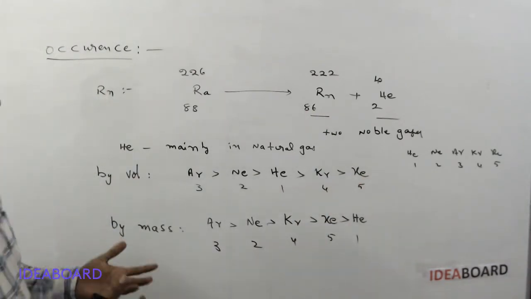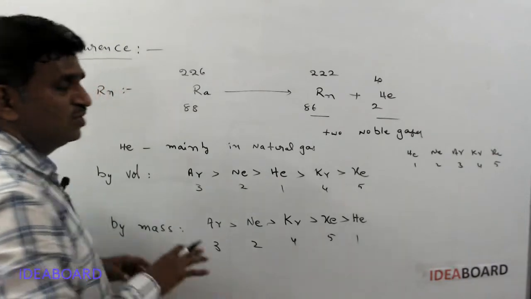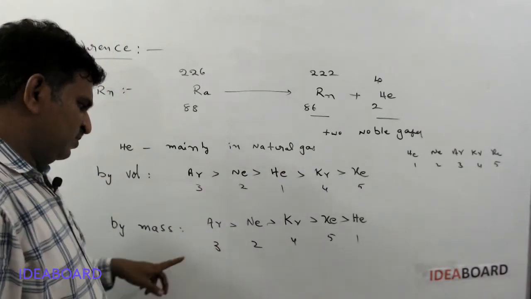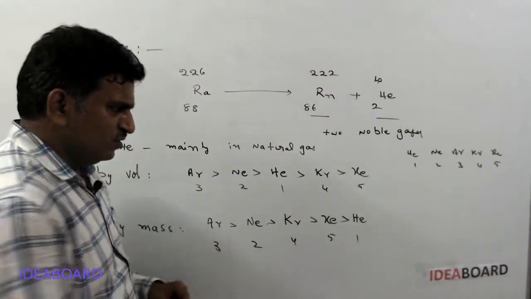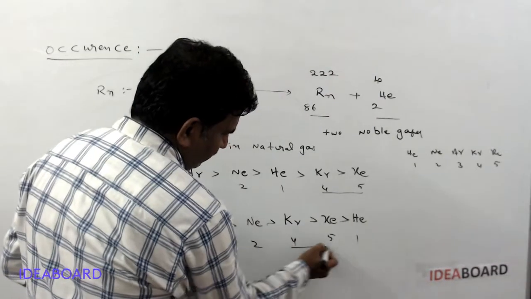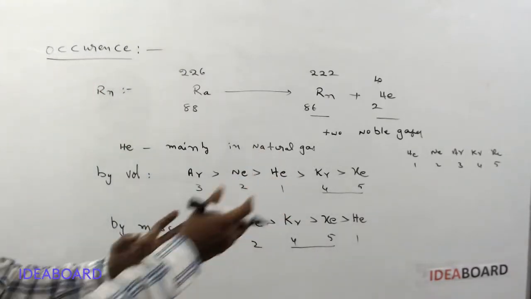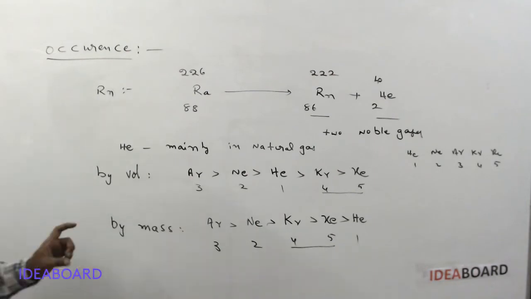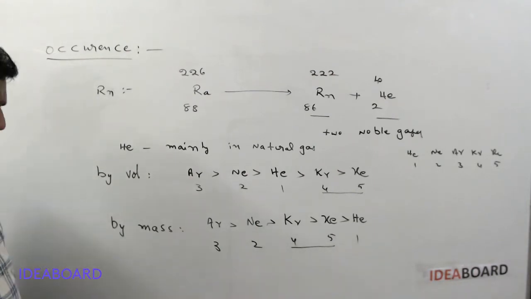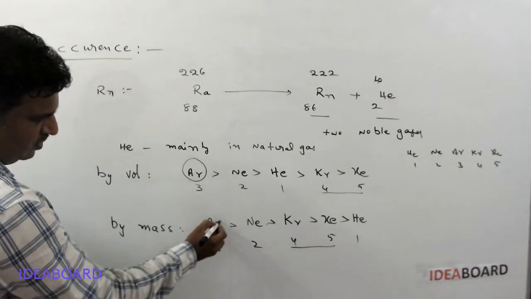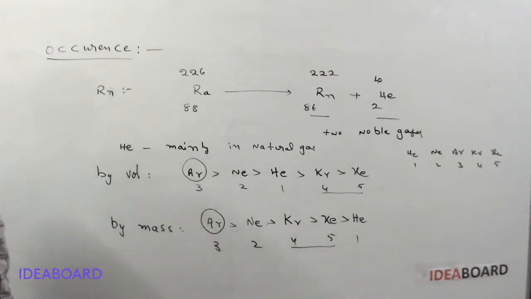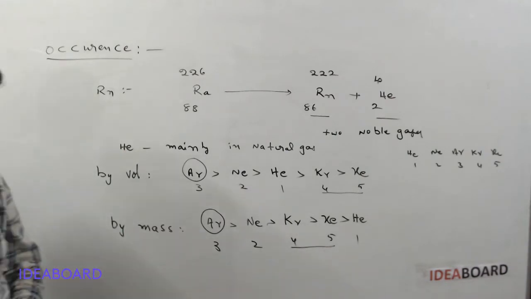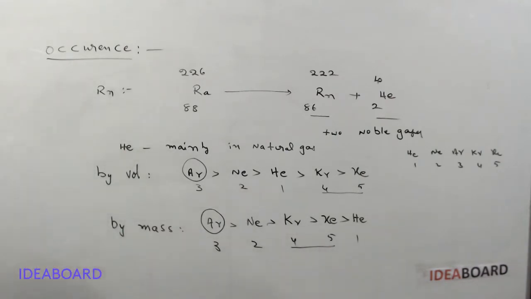In the form of numbers, I think it is easier to remember than only elements and symbols. And by mass it is again 3, 2, 4, 5, 1. Here 4, 5 just come earlier, and after that 1 is there. So that is the order of abundance by volume and by mass. Whatever it may be, the most abundant element of the noble gases is argon. Okay.